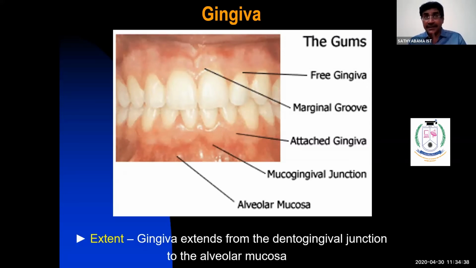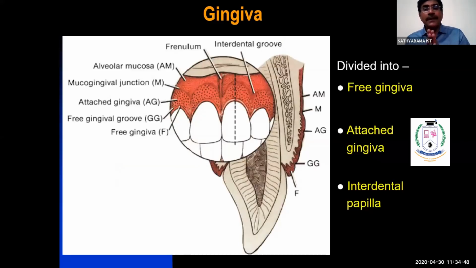It is a non-keratinized stratified squamous epithelium. Sorry, it is a keratinized stratified squamous epithelium. Right. By histology, the gingiva has 3 parts. When you talk about the microscopic, histological aspect, the gingiva has 3 parts: free gingiva, attached gingiva, and interdental papilla.